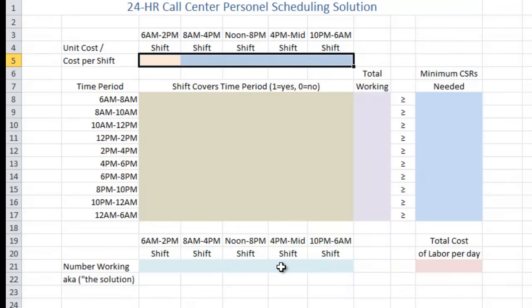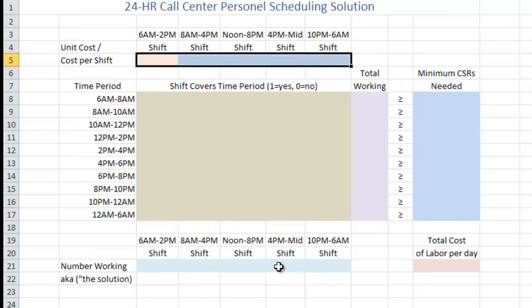Now, that row of 5 cells, C5 to G5, we can now refer to that row using cost per shift in any formula or anything like that. And we'll see how that plays out here in a minute. Okay, so we have a few more to do.